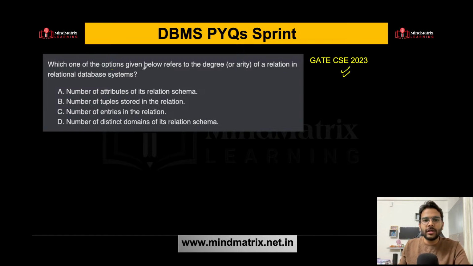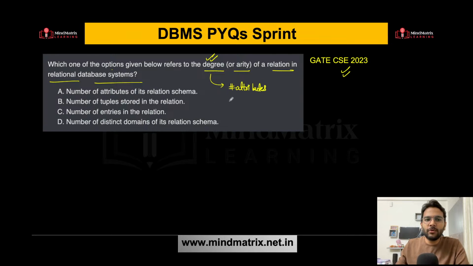This is from GATE CSE 2023. Which one of the options given below refers to the degree or arity of a relation in relational database system? Very simple question, and it was asked for 1 mark. You can easily answer this question. What refers to the degree of a relation? When we say degree of a relation, what does that mean? That simply means the number of attributes. Whenever we say degree, we are talking about the number of attributes.